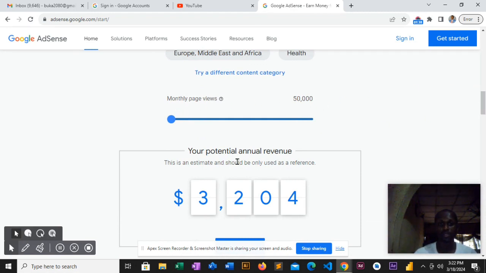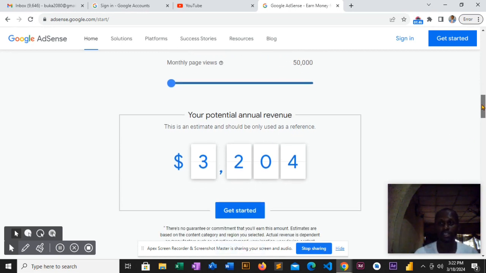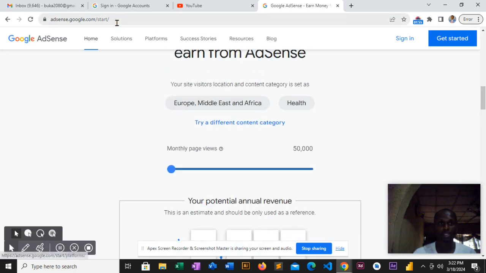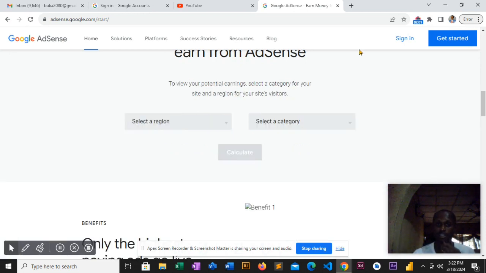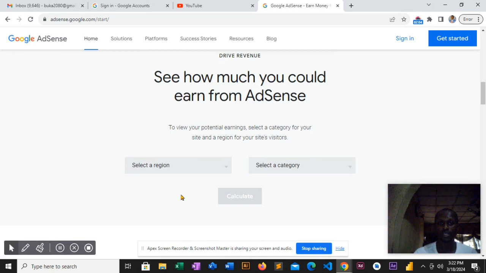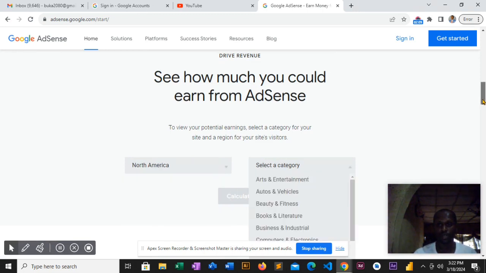See how much you could earn from Adsense. To view your potential earnings, select a category for your site and a region for your site visitors. Okay, so this is what happens here. We'll put maybe, like, I'm in Africa. Europe, Middle East, and Africa is being categorized together, and let's use health niche for example.